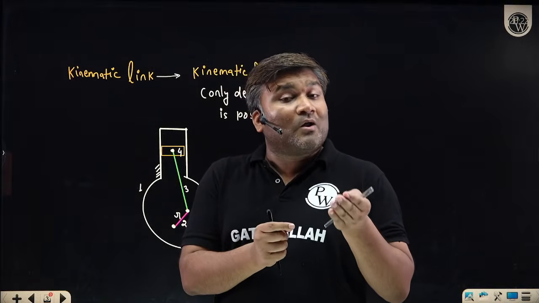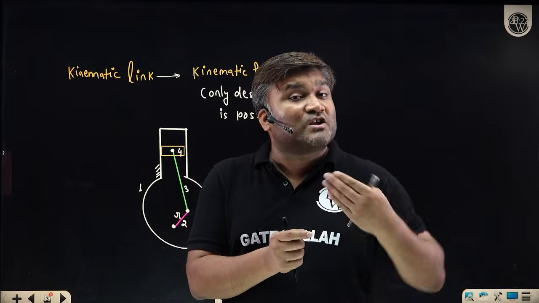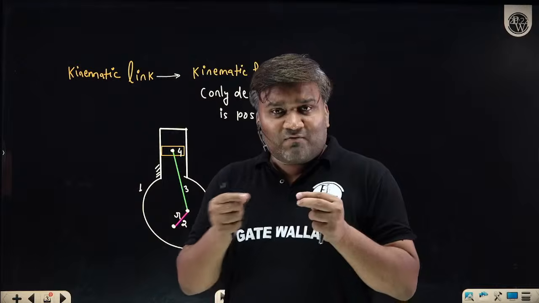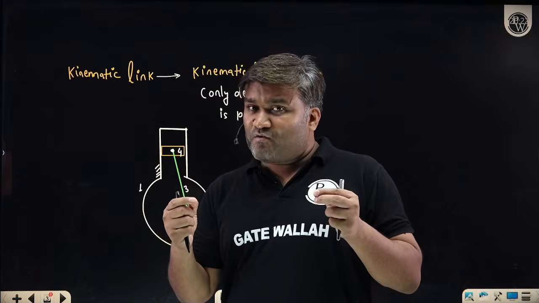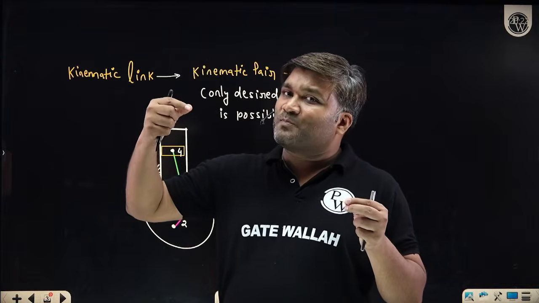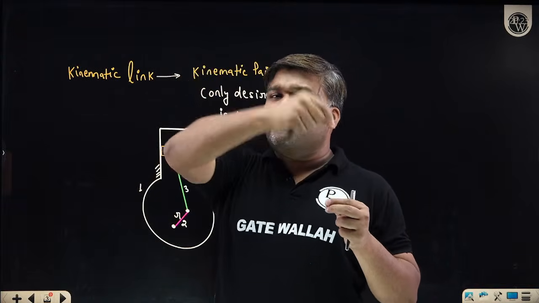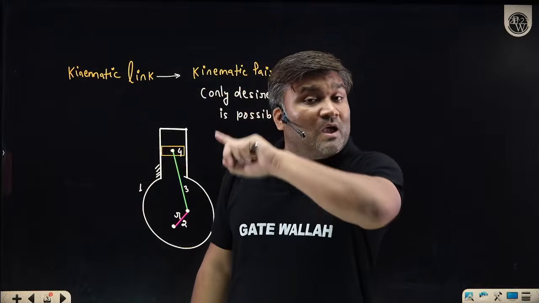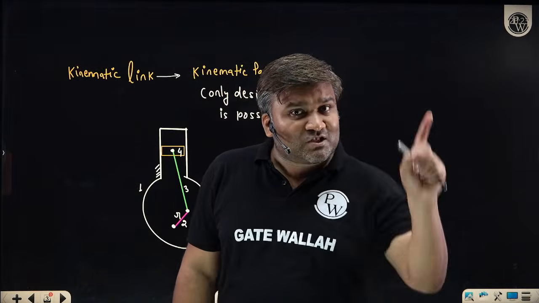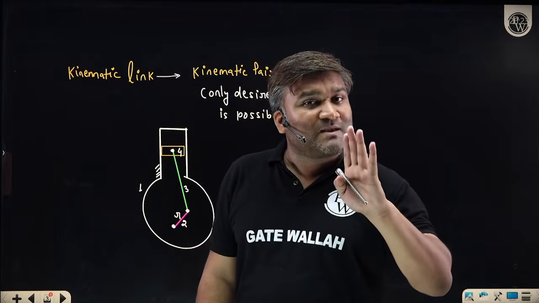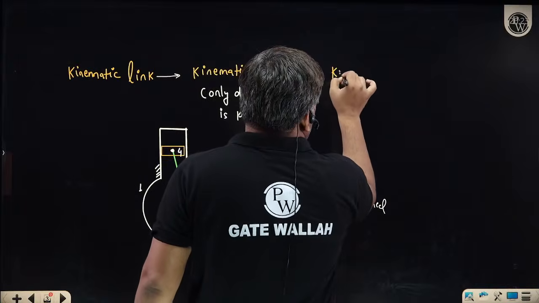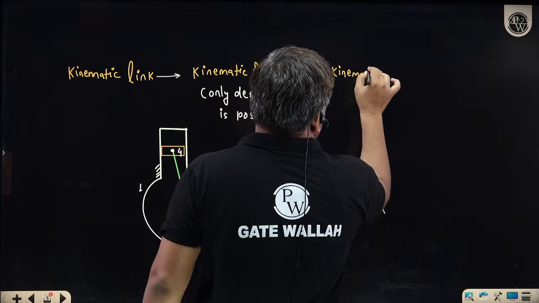But for calling it a kinematic chain, there are some conditions. All the pairs which I have made here must be kinematic pairs. Link 1 is connected to 2, so whatever pair you have got must be a kinematic pair. Link 2 is connected to 3, this pair must be a kinematic pair. 3 is connected to 4, that pair must be a kinematic pair. So every pair must be a kinematic pair, and the relative motion of the entire chain must be constrained. Then only will you call it a kinematic chain. Now I have got a kinematic chain.